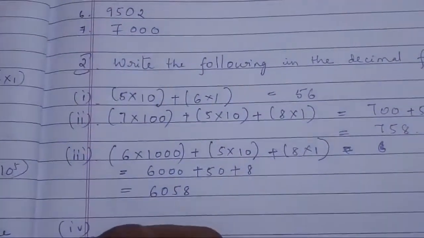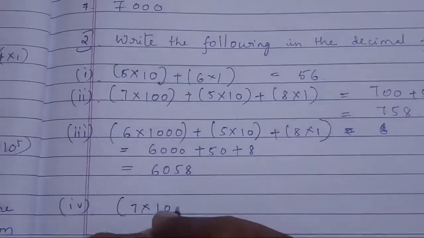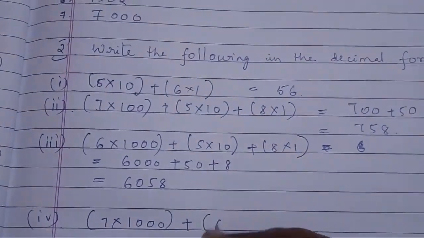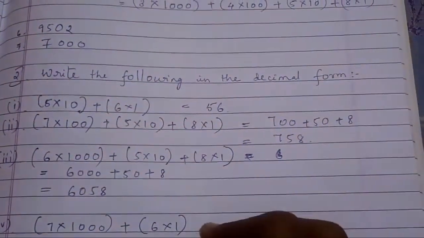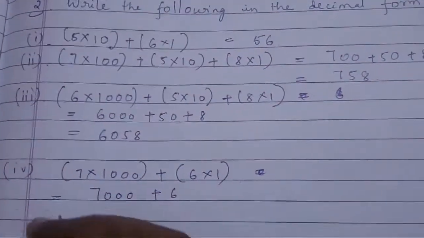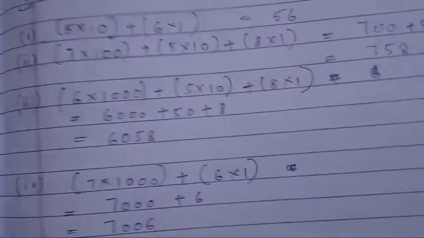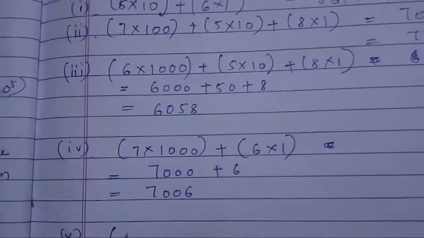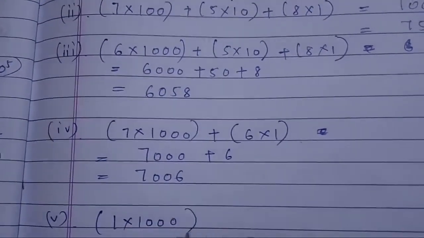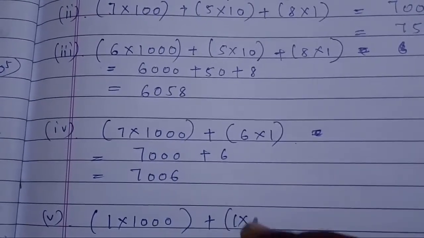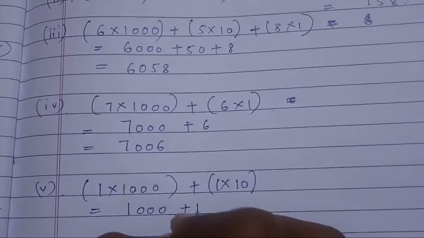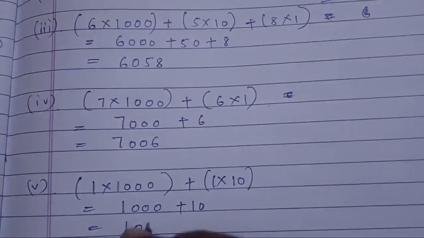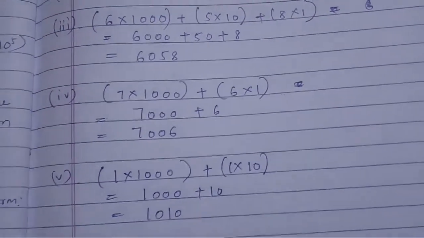Fourth problem, 7 into 1000 plus 6 into 1. That is 7000 plus 6, that is 7006. Fifth problem, 1 into 1000 plus 1 into 10. This can be written as 1000 plus 10. That is 1010. Okay.